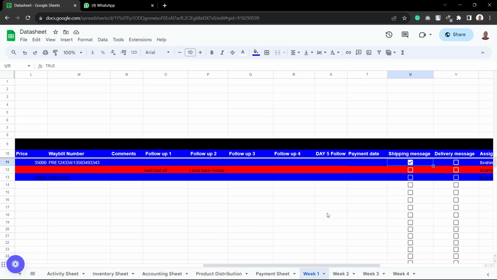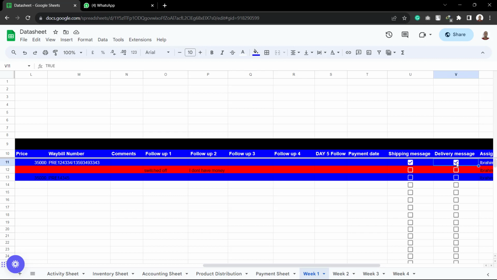The very moment it gets delivered to the station that the person will go and pick it, you are going to send a delivery message to the person. So when we send a delivery message to the person, then we will tick it. As for the format of the delivery message, inshallah, we are going to be sending it to you. And I'm also going to, as I said earlier on, be doing an actual video on how to do the sending of the message and the GIG shipment. So I'm going to be doing all of that, inshallah, so that we understand how it works.